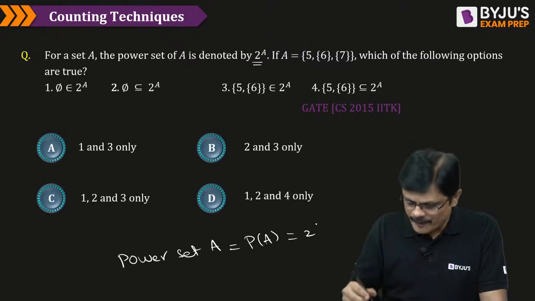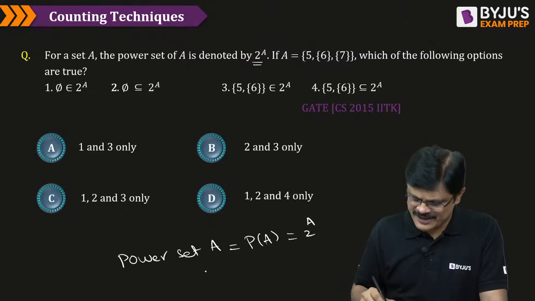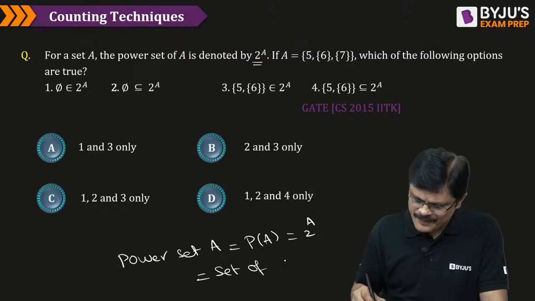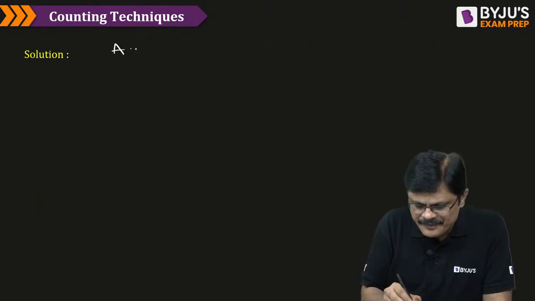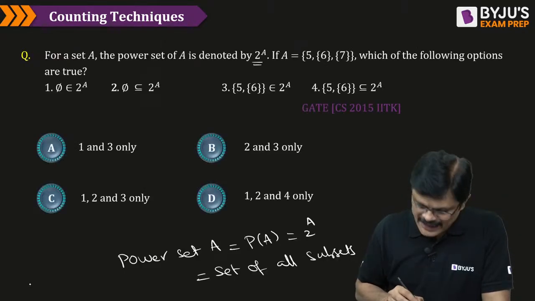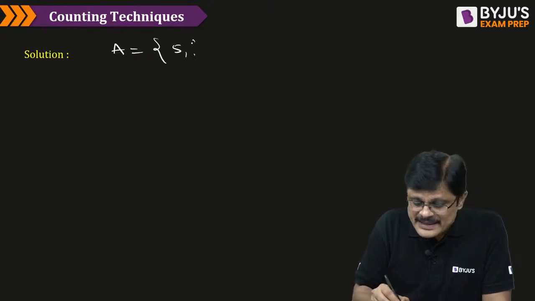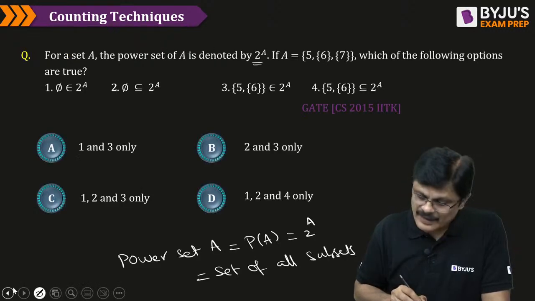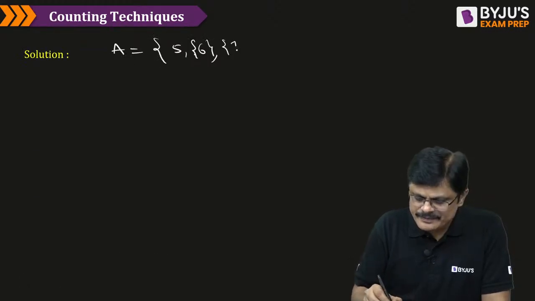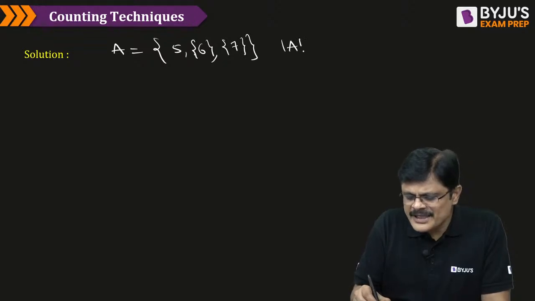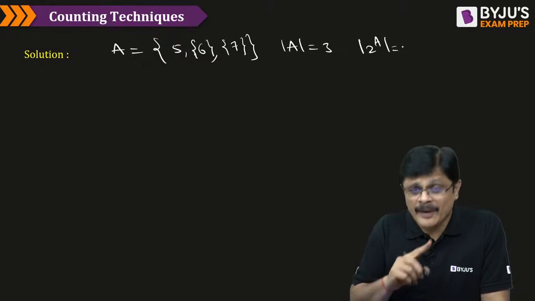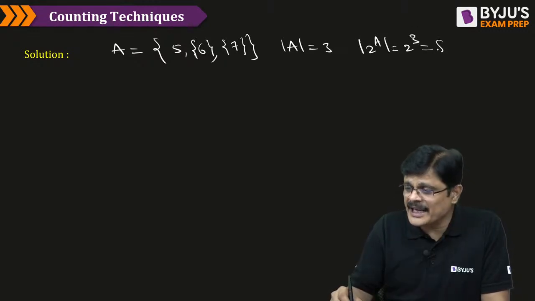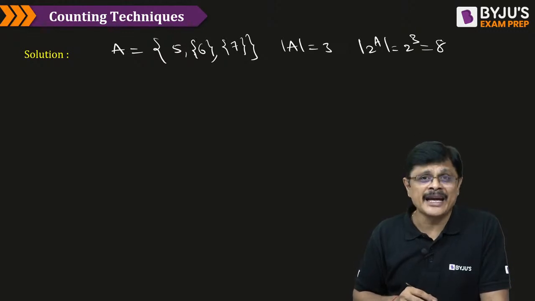Generally in theory of computation, you use this notation 2 power A, my dear friends. It is the set of all subsets. It is a set containing all subsets, my dear friends. Now what is your set A? It is element 5, set 6, and set 7, my dear friends. Because A contains 3 elements, the power set contains 2 power 3, that is 8 elements, my dear friends. Power set contains 8 elements.